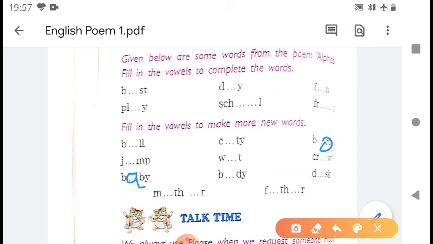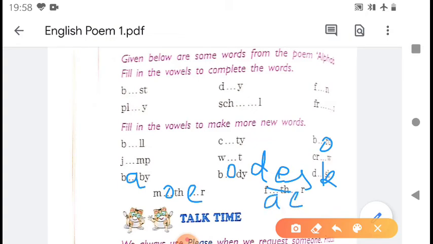B I D Y, no word. This is B O D Y, body. Next word is D E S K, desk. Desk in your class where you keep your books, notebooks, etc. The next could be M O T H E R, mother, and then F A T H E R, father.